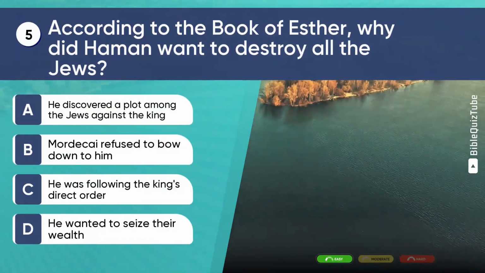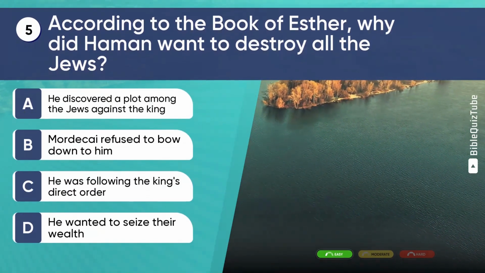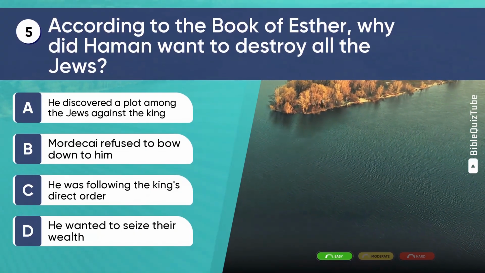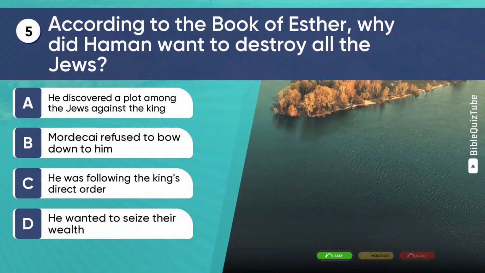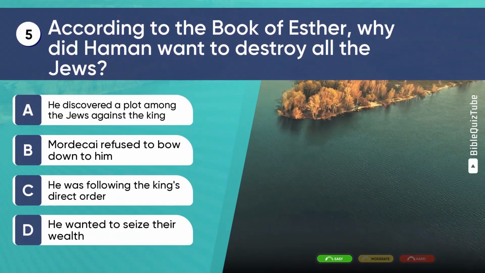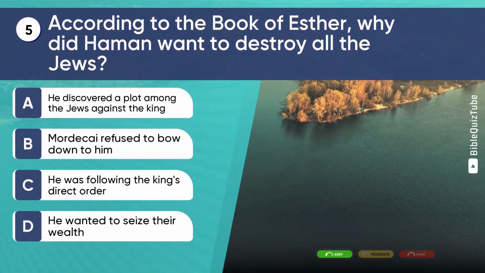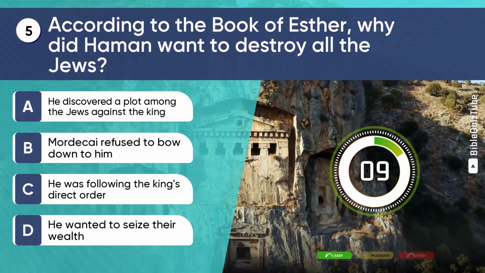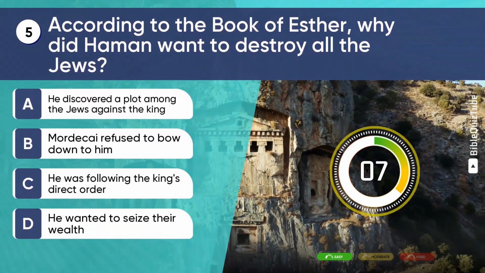Question 5. According to the book of Esther, why did Haman want to destroy all the Jews? A. He discovered a plot among the Jews against the king. B. Mordecai refused to bow down to him. C. He was following the king's direct order. D. He wanted to seize their wealth.